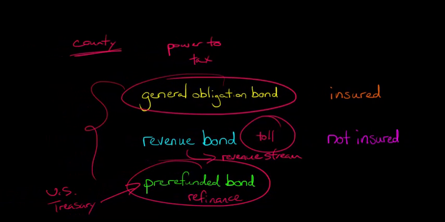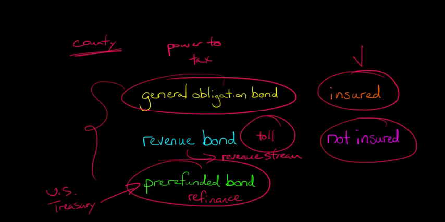Another feature of municipal bonds is that they could be insured or they could not be insured. When they're insured, it could be that the state, for example, if you're buying a municipal bond from the state of Illinois, actually offers to insure its bonds and might have a lower yield on the bond because it's insured. But it doesn't have to do that. Some states might not even offer that. It might be that you have a private organization from which you can purchase insurance. Now, that doesn't mean that the bond is risk-free, right? Because this private organization, even though they're selling you insurance on that bond, what if they become defunct? What if they have a problem?